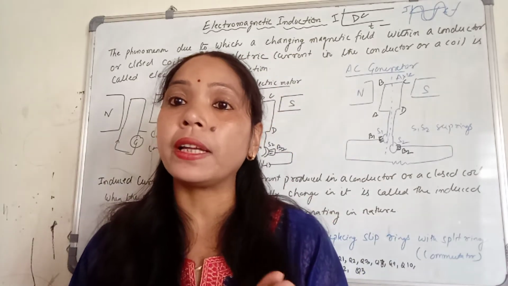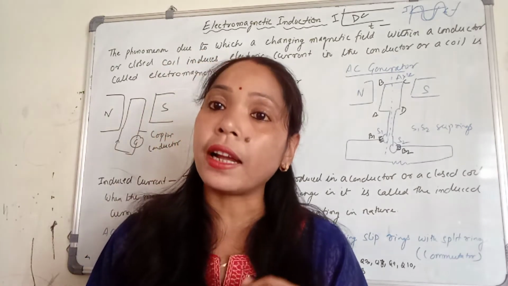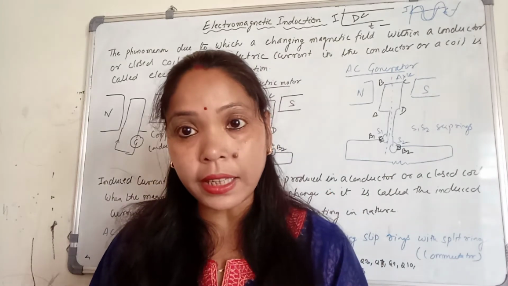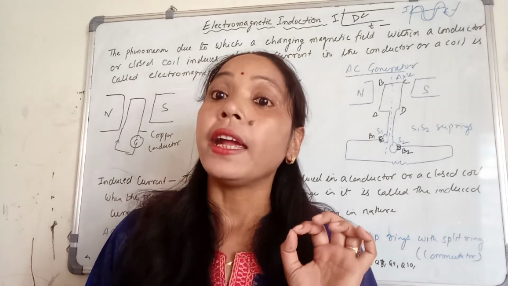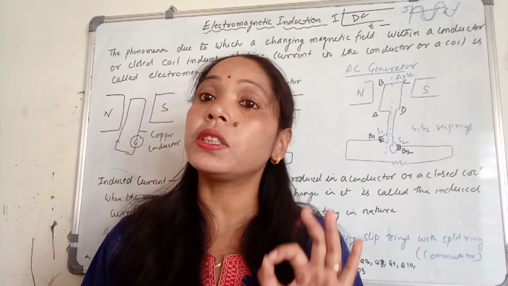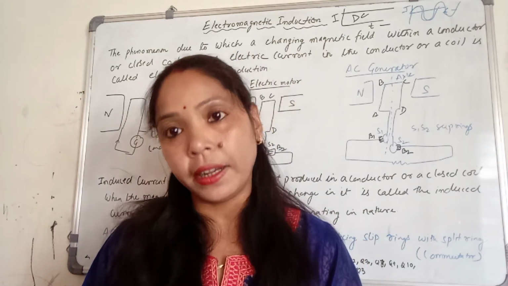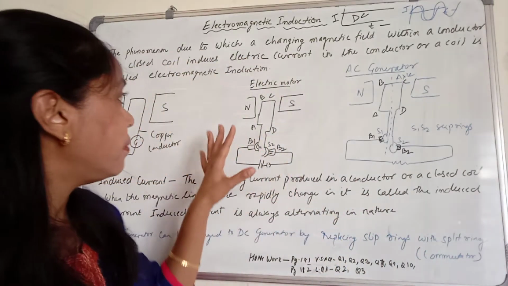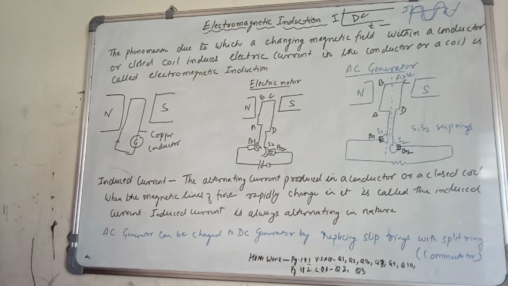That is why it is called electromagnetic. If we generate electric current with the help of a magnet, such current is called induced current, and the phenomenon is called electromagnetic induction.